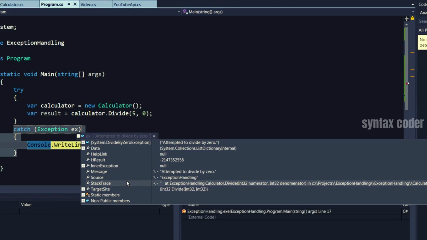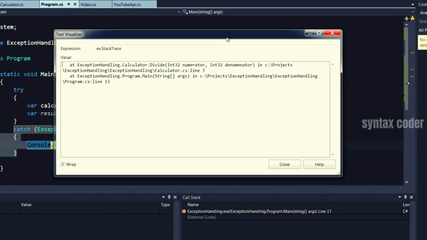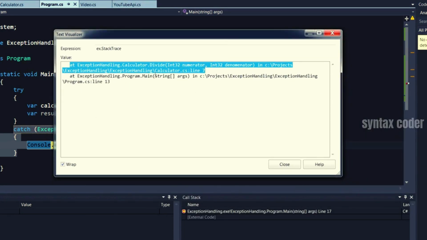It's a sequence of method calls in the reverse order. So if I click this magnifier icon here, let's take a look. The exception happened at line 7 of the Calculator.cs file, which was actually the Divide method in the Calculator class. And before we got to this method, we were here.